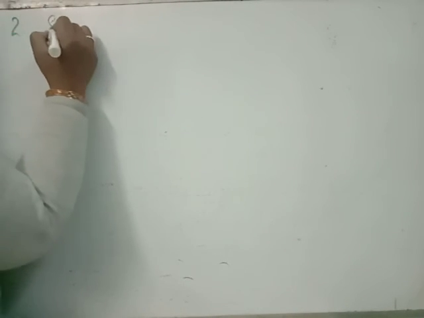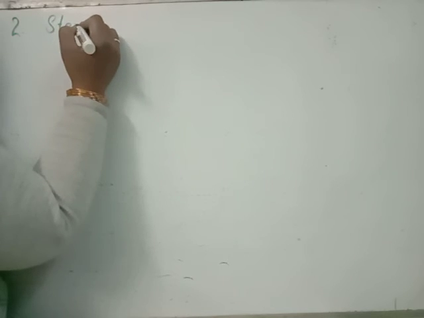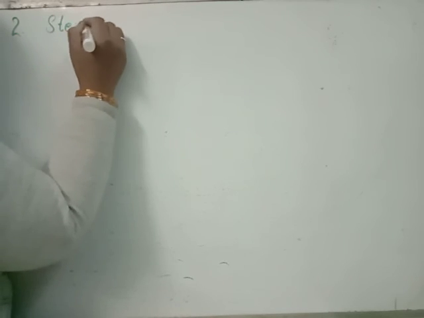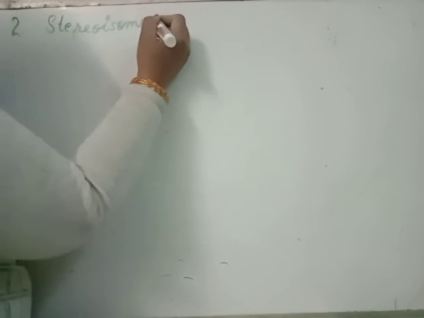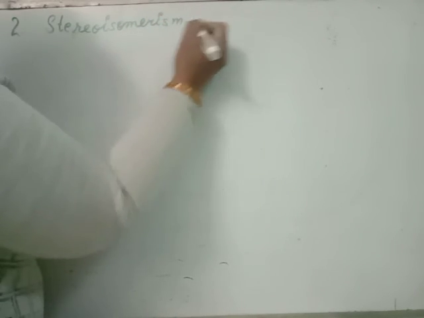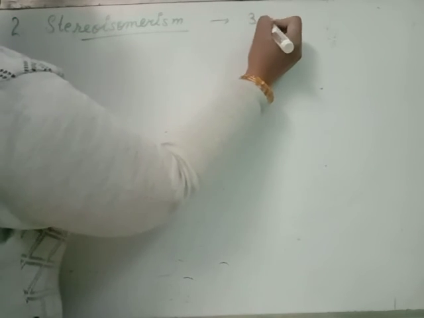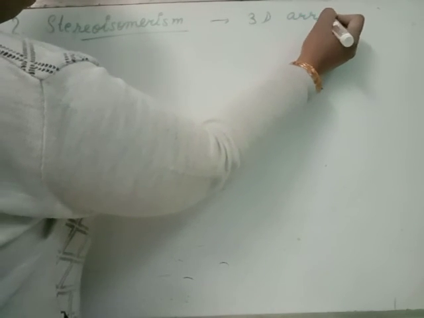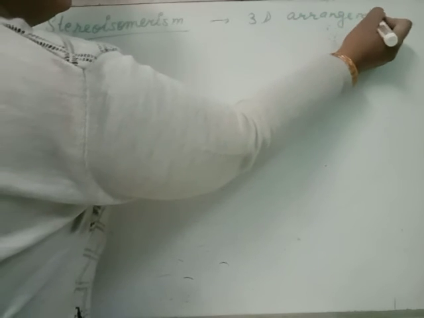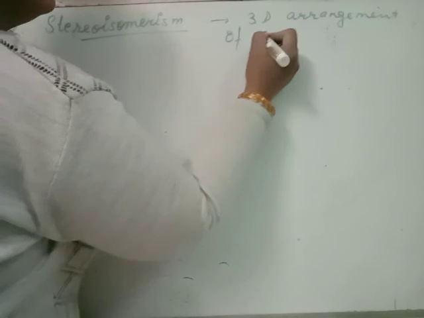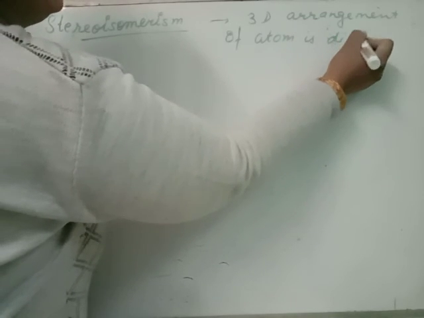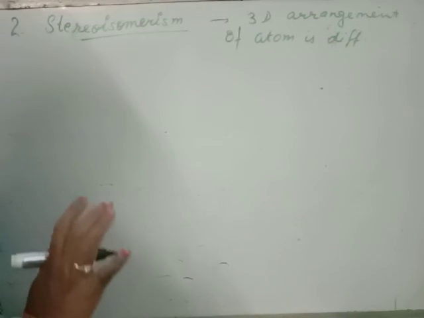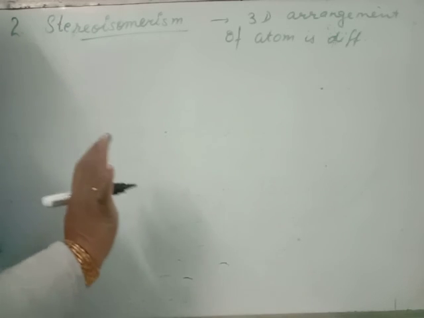Now the second category. What is the second category? Stereoisomerism. In case of stereoisomerism, we have a different three-dimensional arrangement of atoms. Otherwise, the molecular formula, structure, and functional groups are all the same.